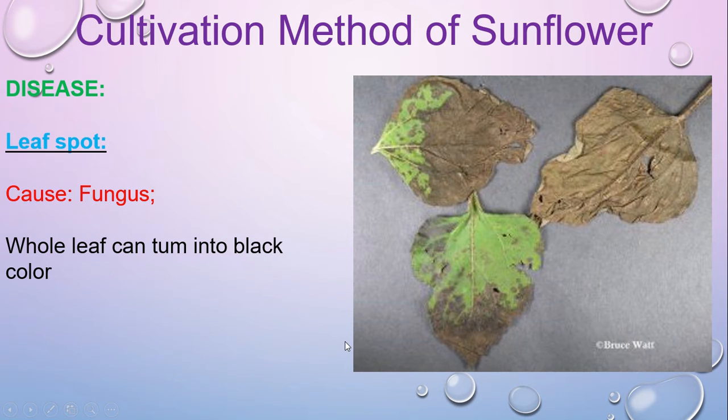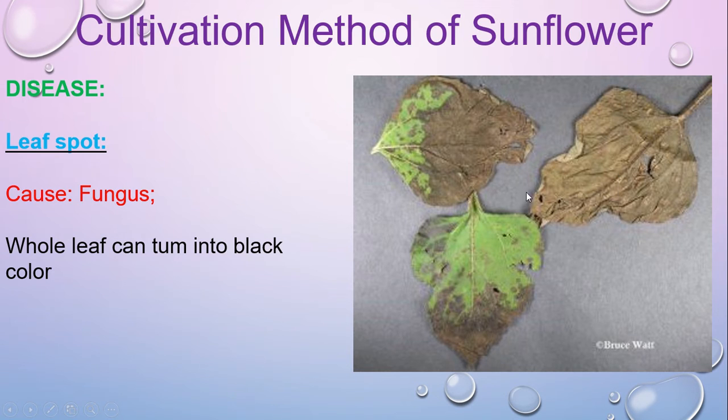Now I'll describe some diseases and then insects as well. First disease is leaf spot. That means it is caused by fungus. The whole leaf can turn black. If you have a look at the picture of the sunflower leaf, the leaf here becomes blackish due to the attack of fungus, and then it becomes more infected in severe conditions. The whole leaf will rot.